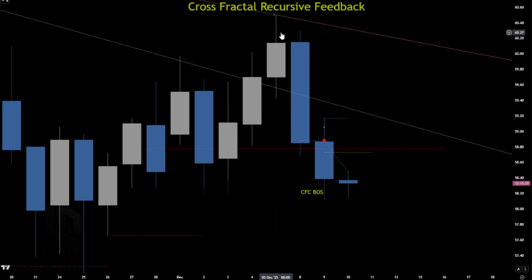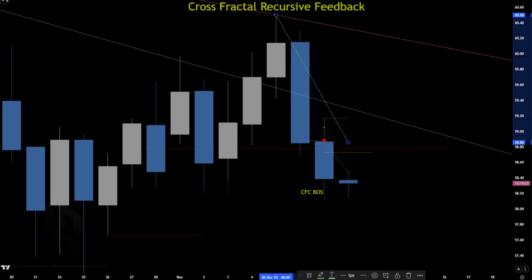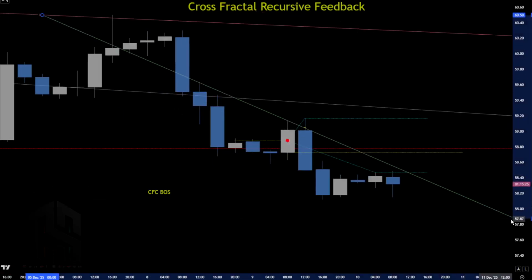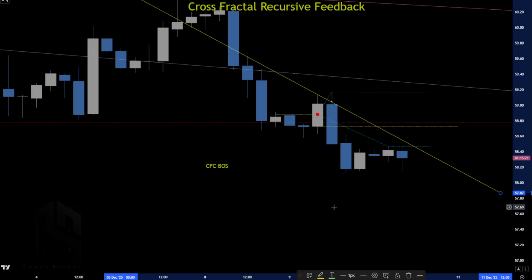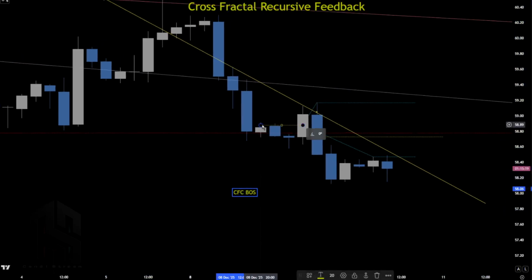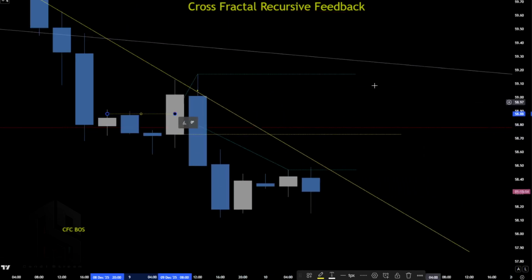So we're gonna find a 4-hour level from this daily. We're gonna find a 4, which is right here. So we have a 4-hour trend, which is yellow.